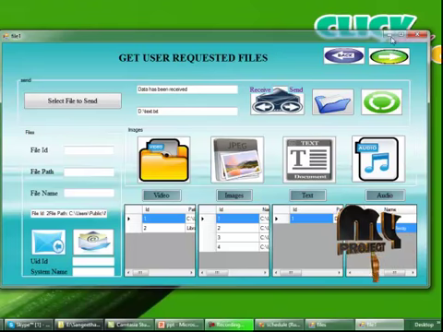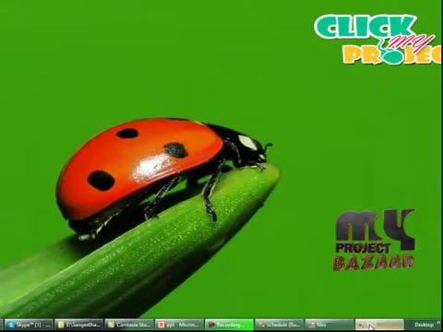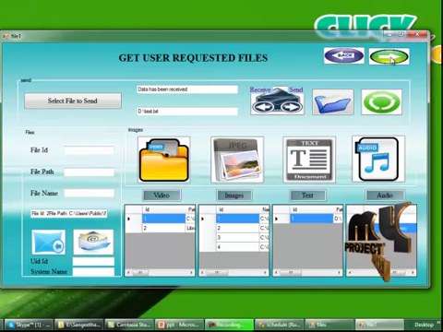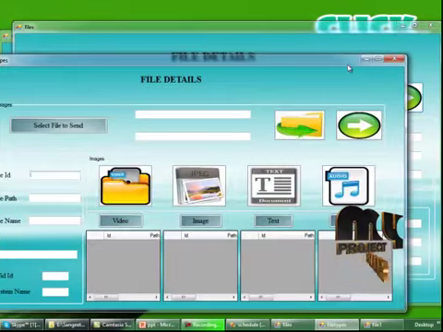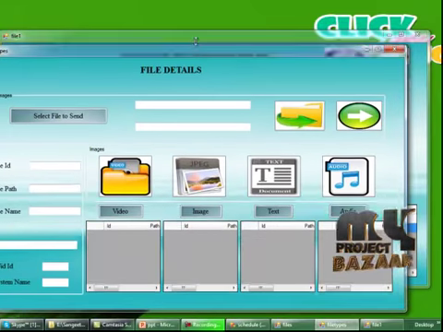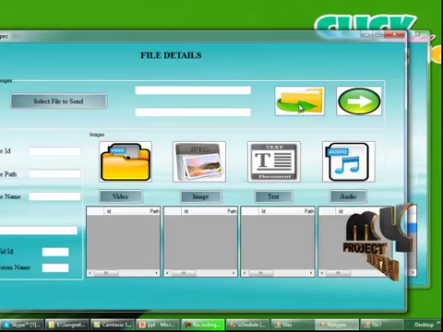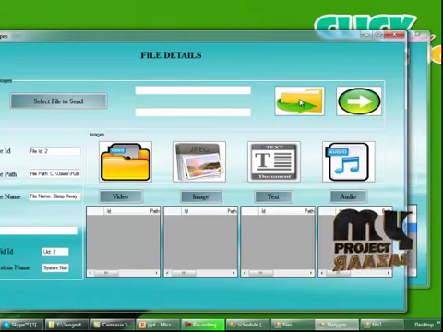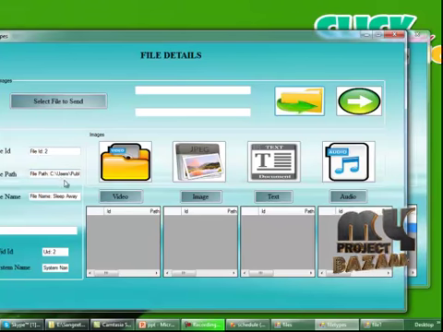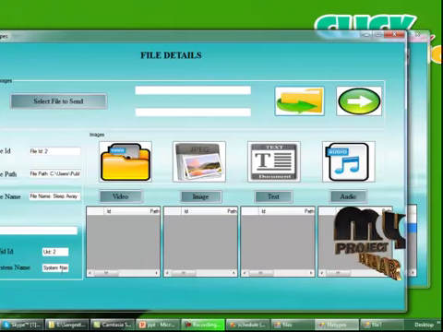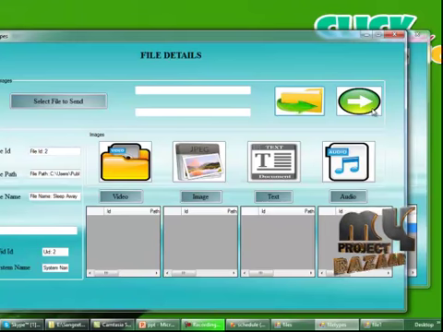Okay. Then move to the next form, that is the user requested files form. Move to the next form. Just click this button, and your requested file will be displayed here, that is file ID, file path, and the user needs the file sleep away. The user ID is 2 and the system name will be displayed here. So the server will need to send the requested file to the client.